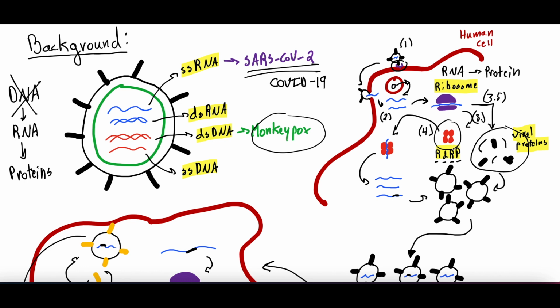Because what this RNA-dependent RNA polymerase is meant to do is replicate the RNA, right? It's RNA-dependent, so it takes RNA, and it's an RNA polymerase, so it makes another pair of RNA. So this RNA-dependent RNA polymerase goes and grabs some of the viral RNA and replicates it. It duplicates it. So it kind of reads the RNA, and then it kicks out a second strand, right? So it's reading one strand and kicking out another strand. And the thing with the RNA-dependent RNA polymerase is it is imperfect. It makes mistakes, right? It's building this genetic sequence that's supposed to be identical to the sequence it's replicating, but it makes errors sometimes.